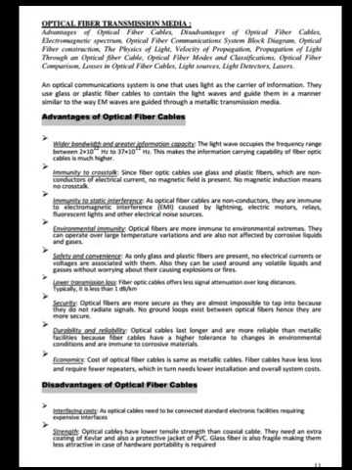Durability and reliability. Optical cables last longer and are more reliable than metallic facilities because fiber cables have a higher tolerance to changes in environmental conditions and are immune to corrosive materials. Economics. The cost of optical fiber cables is comparable to that of metallic cables. Fiber cables have less loss and require fewer repeaters, which in turn means lower installation and overall system costs.